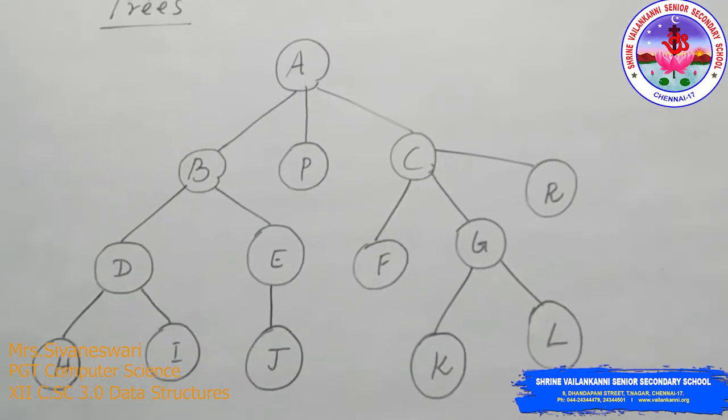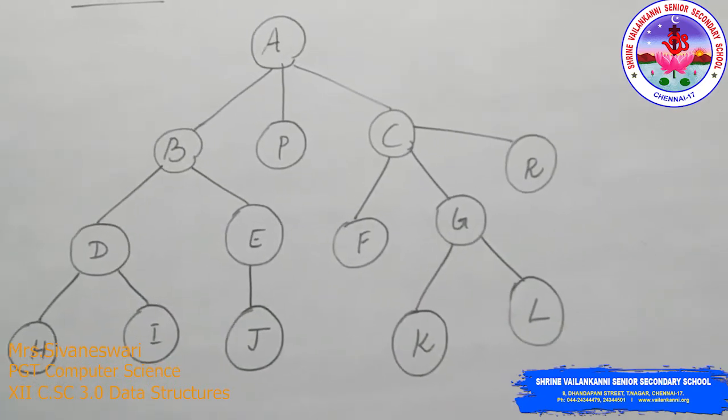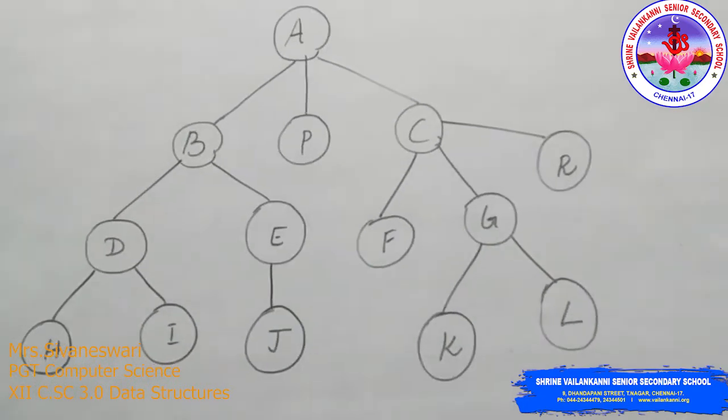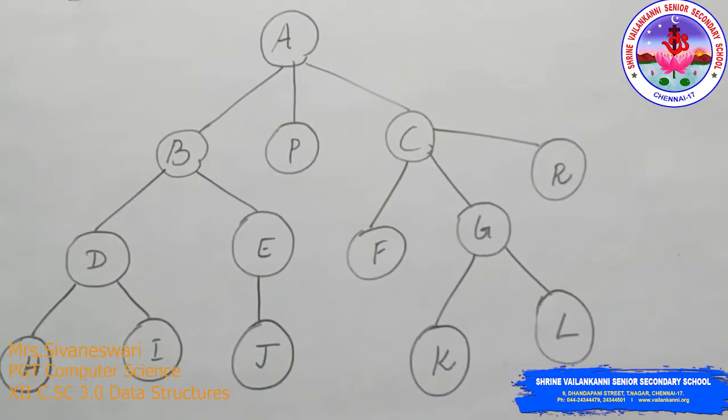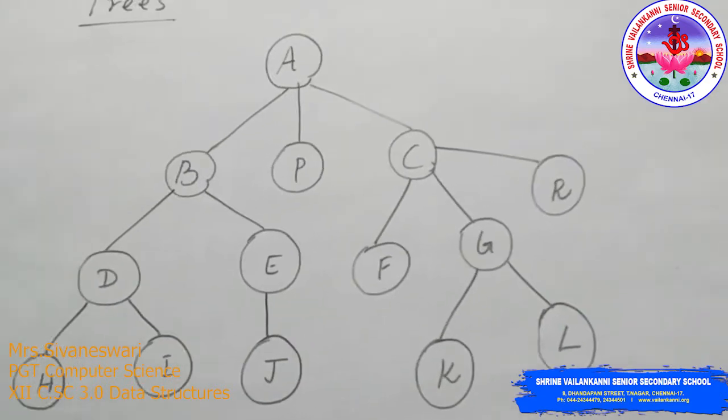This is the tree representation. In tree representation we have a parent-child relationship, and it is a multi-level data structure where each and every node is hierarchically related.